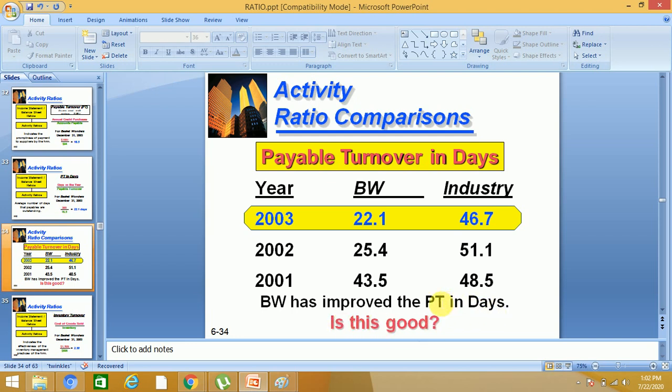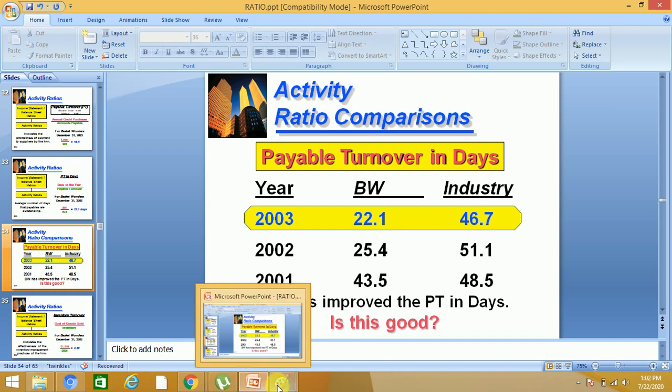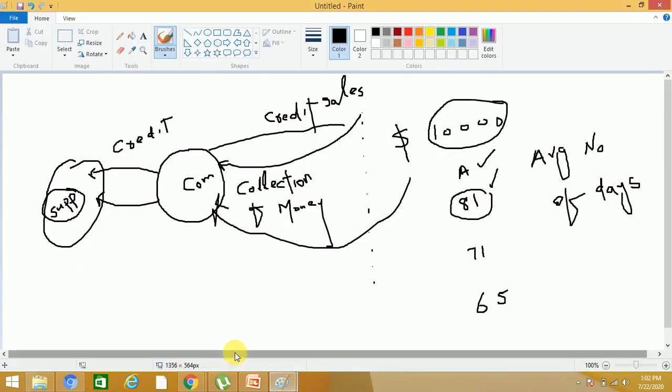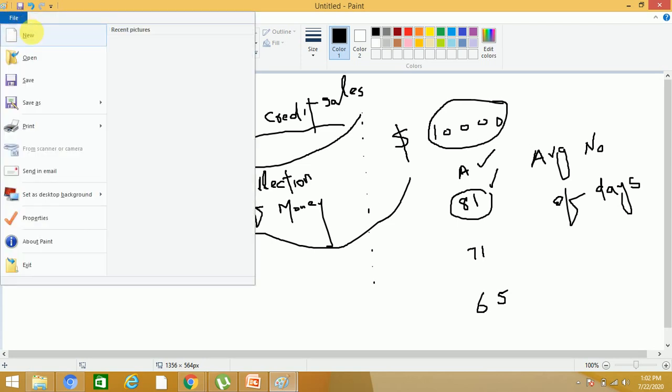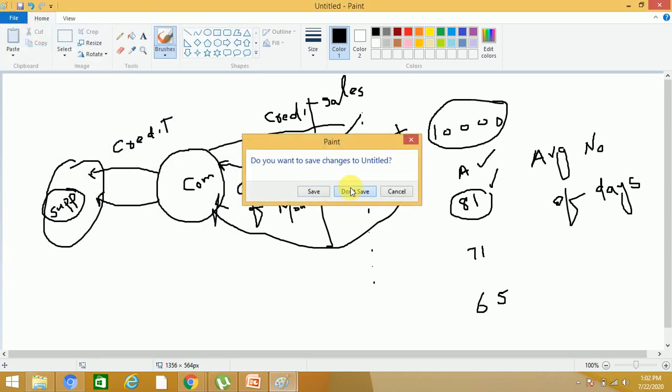That is, there is an improvement. Previously we were making payment in 43 days, then 25.4, and now 22.1 days. Means we are taking 22 days in payment to the suppliers. So there is a question, is this good? Is this bad?